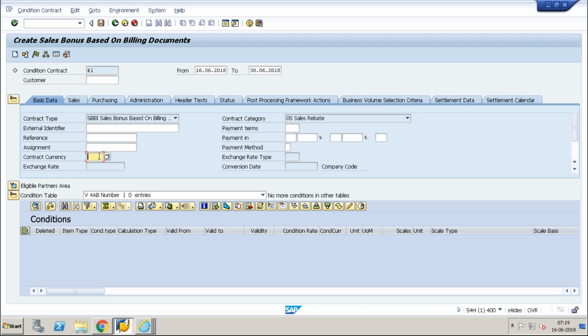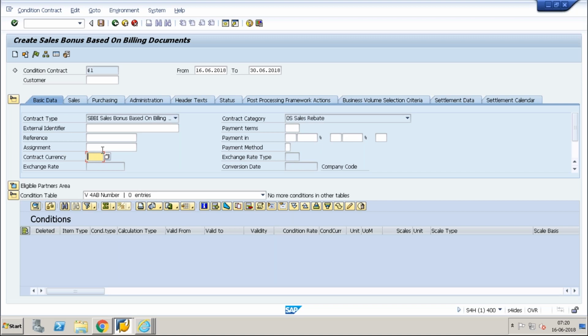Currency is the currency in which you want to create this condition. Normally, if you enter the currency here, it will be applicable for the entire transaction. But if you don't enter it here, it will look into the business partner or the sales order level. So this doesn't have much significance. Exchange rate also plays a role if you have multiple currencies. For example, I have created this for Germany in euros, but a customer is from, let's say, Switzerland, so Swiss franc. So what is the exchange rate? Either it's 1.16 or some rate based on the date which we maintain in the ticker table.